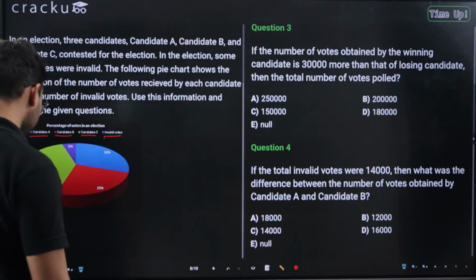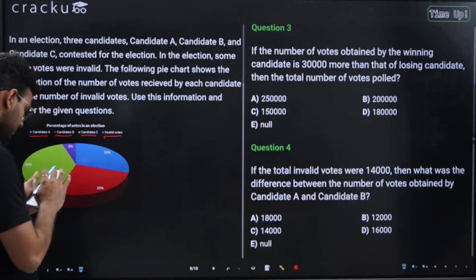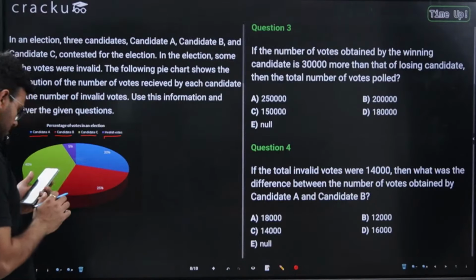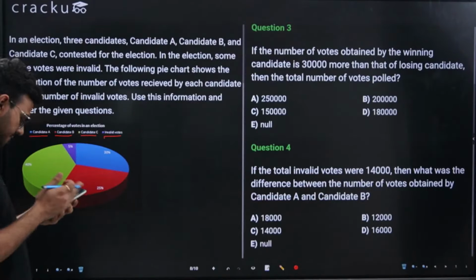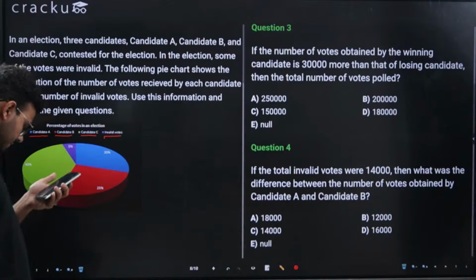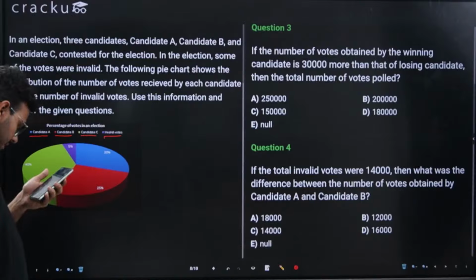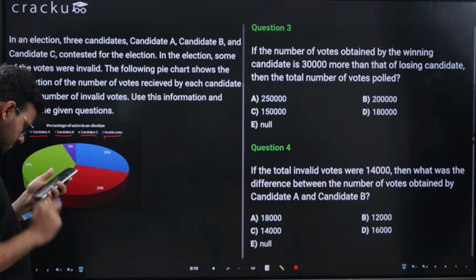So time is up, guys. I'll give you a few more seconds. I can see not everyone has answered it. Only Aviral, Itansh, Abhir, Ansari, Pehlaj.